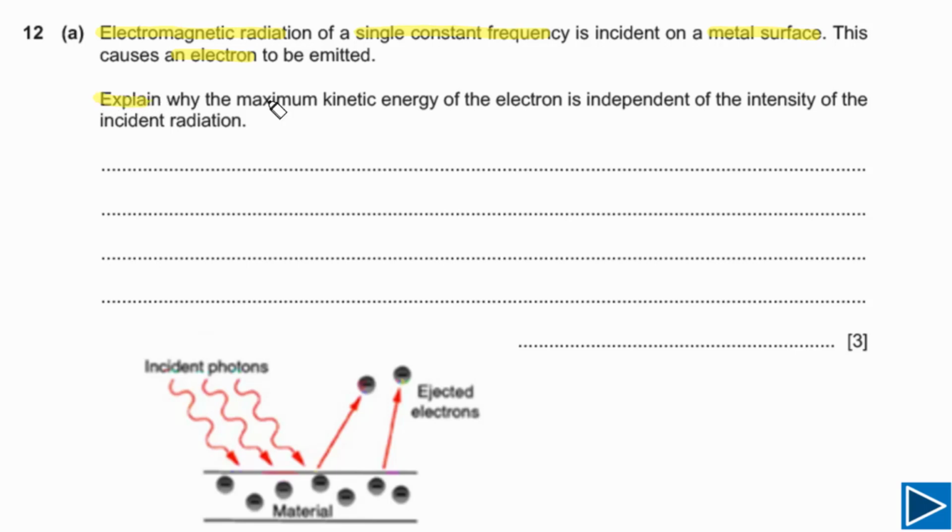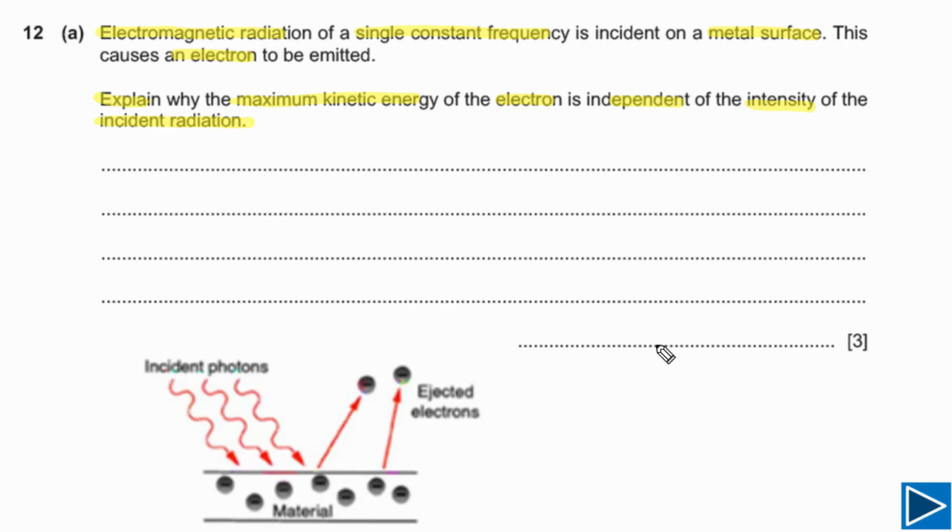We need to explain why the maximum kinetic energy of the electron is independent of the intensity of the incident radiation. This question is simply asking us why the maximum kinetic energy of the electron is not depending on the intensity of the incident radiation. We need to be very clear what it means by energy of the photon and what it means by intensity of the incident radiation, and then we can answer this question.